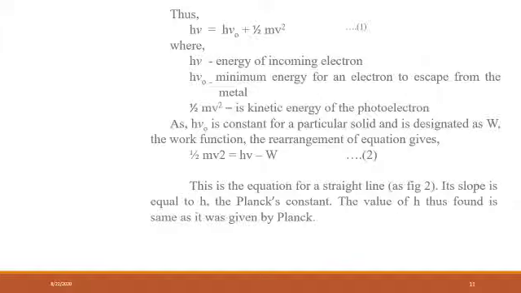You can see in the figure that it gives a straight line, and its slope is equal to h, which is nothing but Planck's constant, and thus the value of h found is the same as that given by Planck.